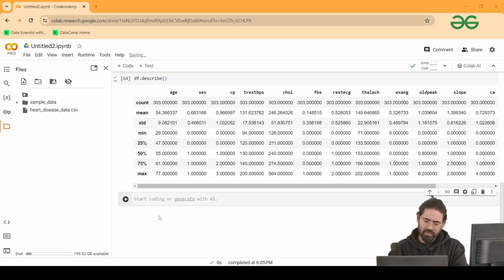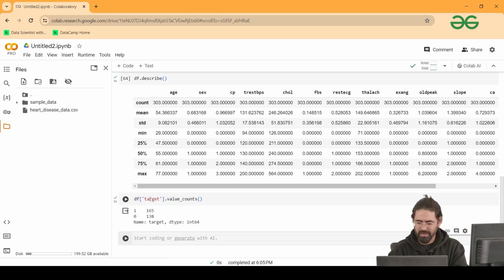Now let me go to my data set and see the target column, the composition, which is very important. How many are 0 and how many are 1? How many would get a heart attack, how many would not? 1 is to get a heart attack.